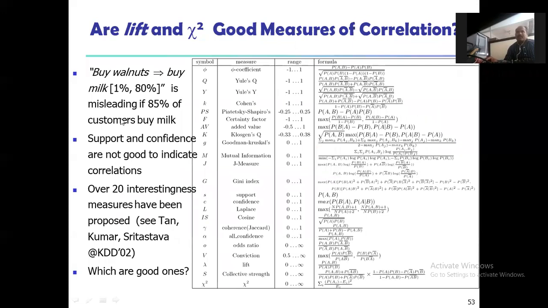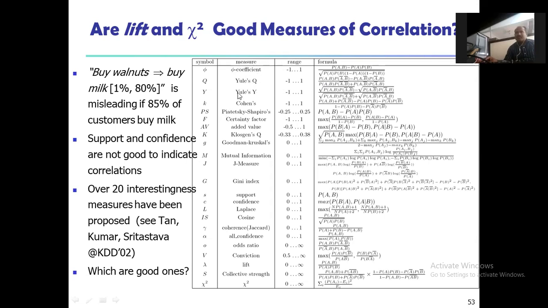Now here we can see that lift and chi square are good measures of correlation. Now we know the formulas here. These formulas we learned in DMS and again in TOC, that is formal systems and automata. Okay, these are the symbols, these are the measures, this is the range and this is the formula here. Suppose null is the coefficient and the range is -1 to 1 and the formula for this is P of A comma B is equal to P of A into P of B. So just here you can have the observation.